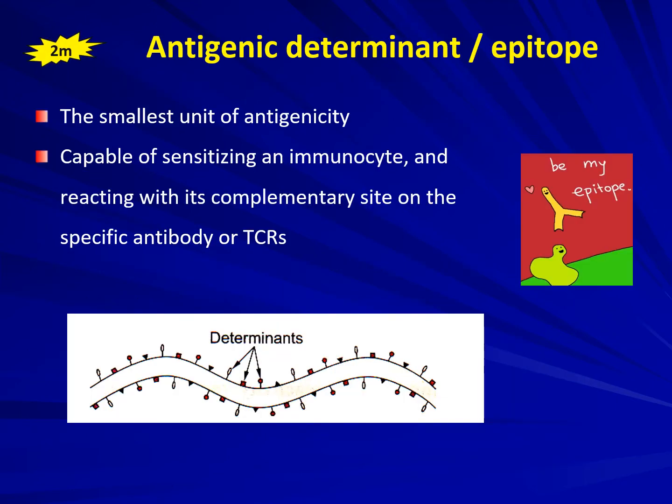Next, moving on to antigenic determinant or epitope, which is one and the same thing. It is the smallest unit of antigenicity. It is capable of sensitizing an immunocyte and reacting with its complementary site on the specific antibody or the T cell receptors. It can be very small or even a little bit large in size.